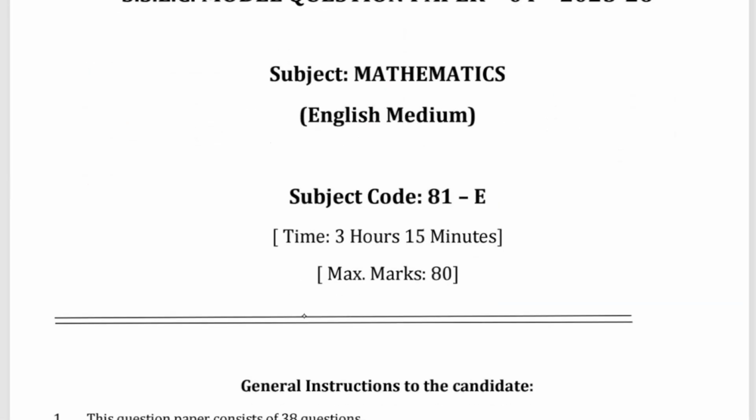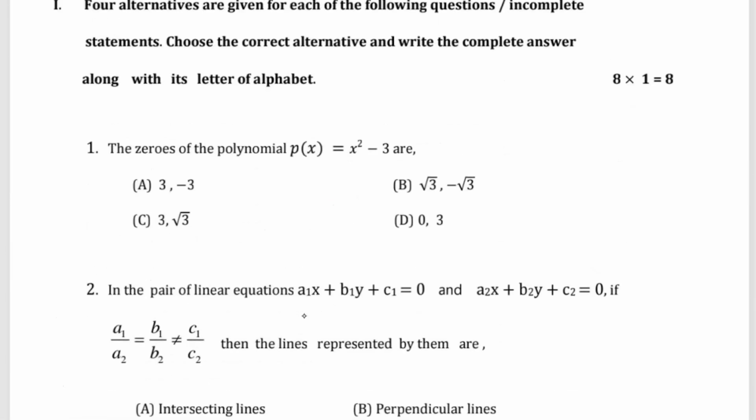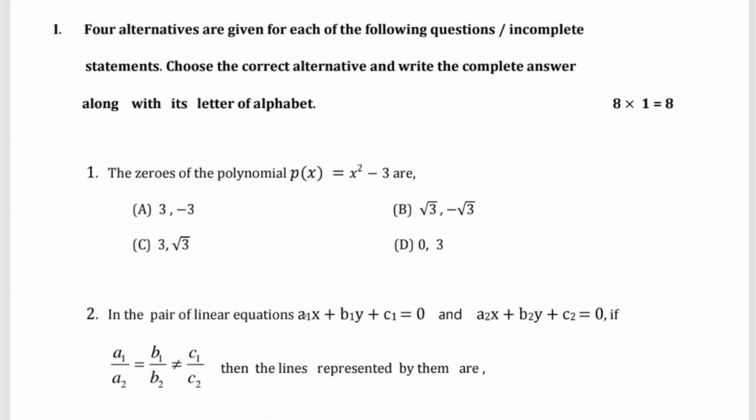So yeah, question paper 4 of mathematics. We will discuss the questions of this. First one is alternative questions, that is, optional questions. Question number 1: the zeroes of the polynomial p(x) equals x square minus 3 are: root 3 comma minus root 3, 3 comma minus 3, root 3 comma root 3, or 0 comma 3.